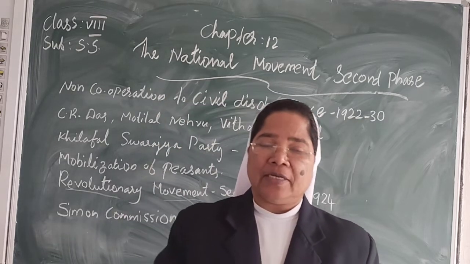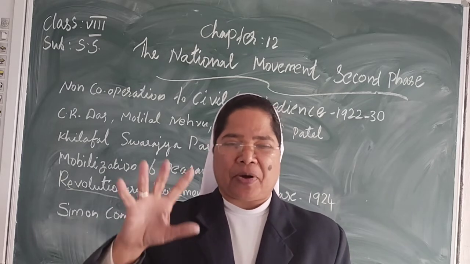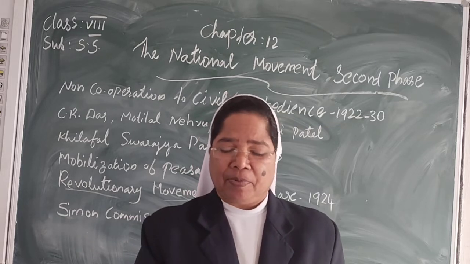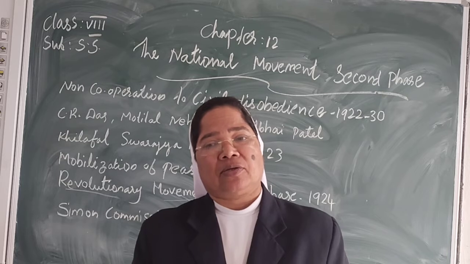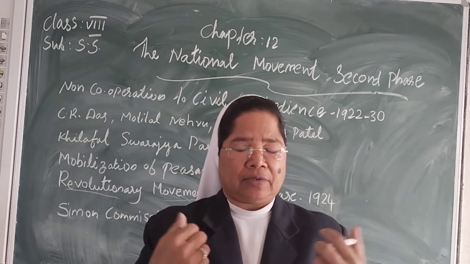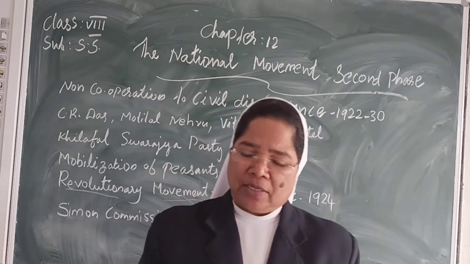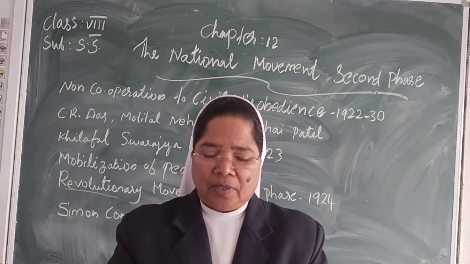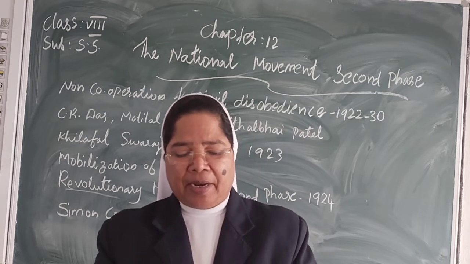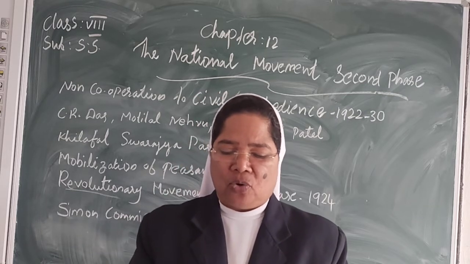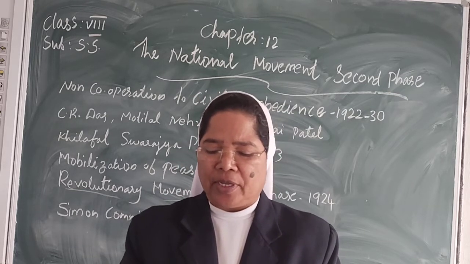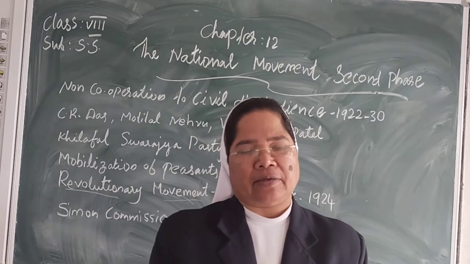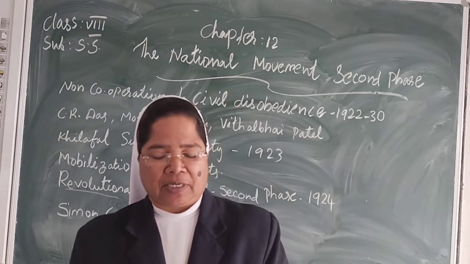They threw a bomb in the Central Legislative Assembly to protest against the Public Safety Bill and the arrest of 35 labor leaders. They made sure that the bomb was harmless and no one was injured. After throwing the bomb and shouting anti-British slogans, both of them surrendered, and after this they were imprisoned.